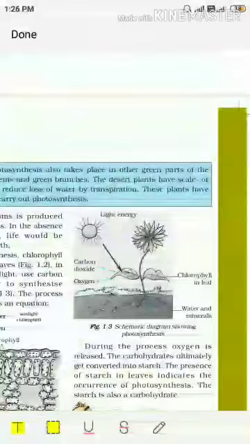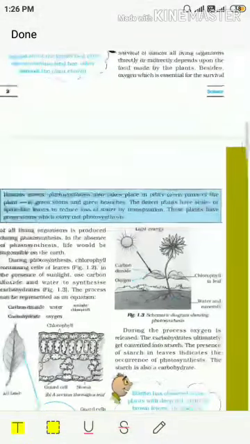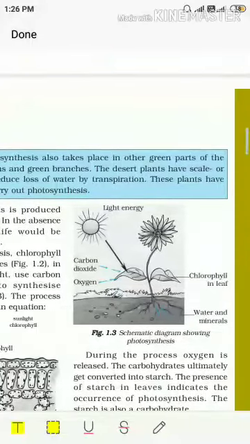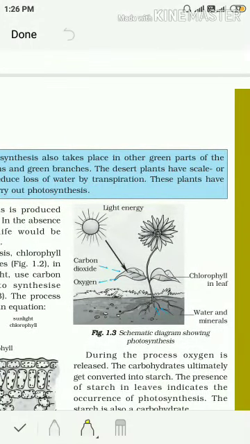Now, you can see this picture, children. In this picture, you can see the sun, a plant, light energy, carbon dioxide, oxygen, chlorophyll in leaves, and water and minerals. So actually this is the schematic diagram showing photosynthesis.